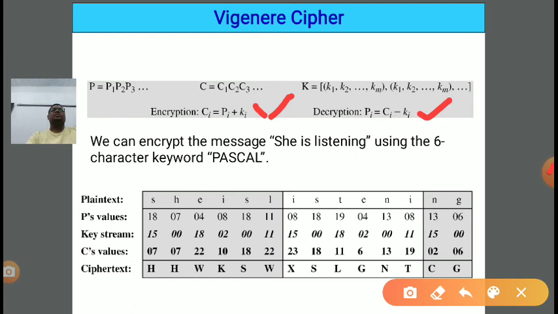Similarly, if we want to get P3, the third alphabet of plain text, then we give as input C3, the third cipher alphabet, minus the third key K3. So C3 minus K3 will generate P3, and so on. In this manner we can perform encryption and decryption. Now we will understand this whole process with the help of an example.